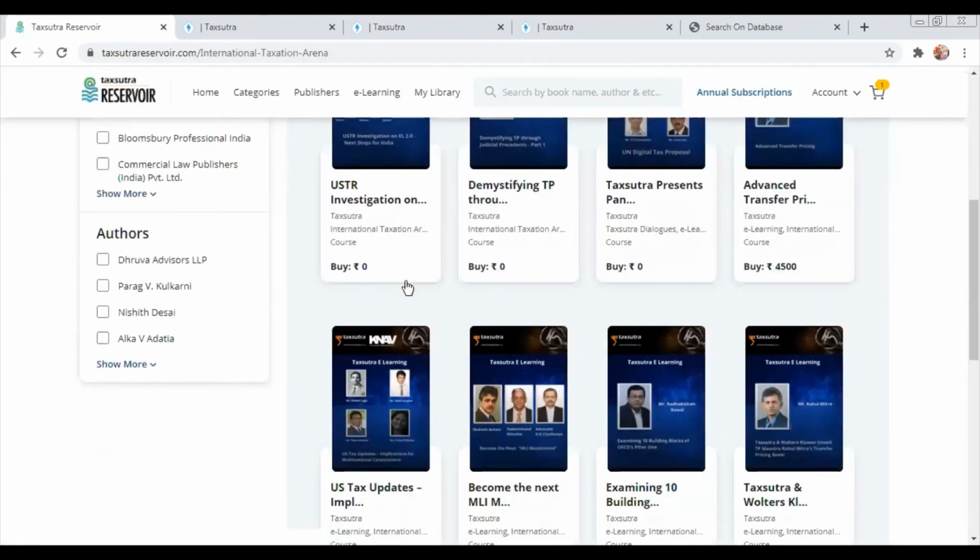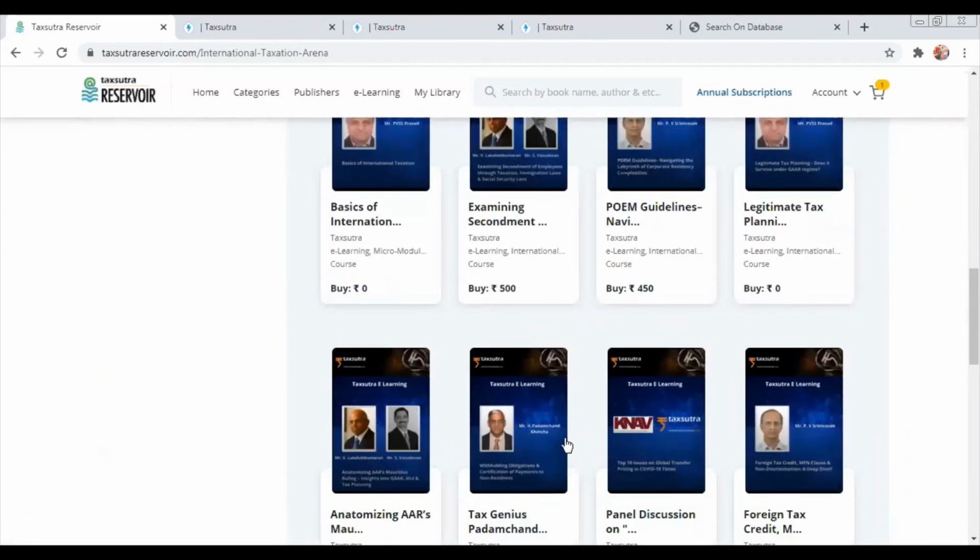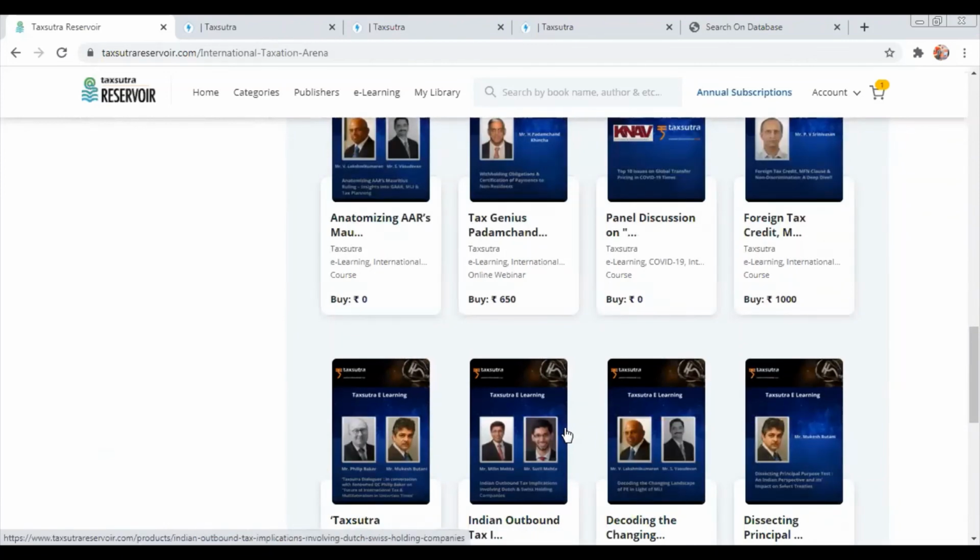Let's say I want to refer. If you see, some are priced at zero, some at 4,500. Some are priced, some are not, but only 3 or 4 of them will be priced. Since you are the enterprise customer, I will be happy to help you in terms of giving you the overall access. If there is a particular e-learning that you want to take, and it's priced, I should be able to accommodate that request and give it to you to see from a learning perspective.